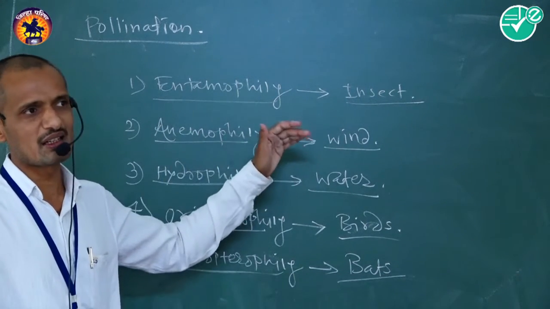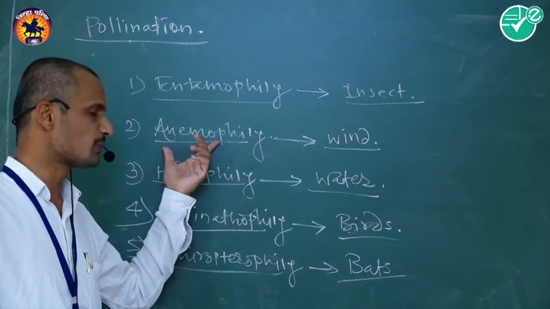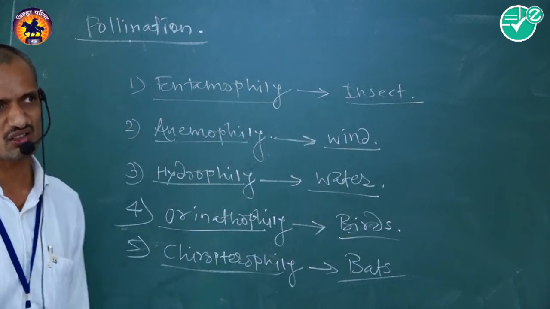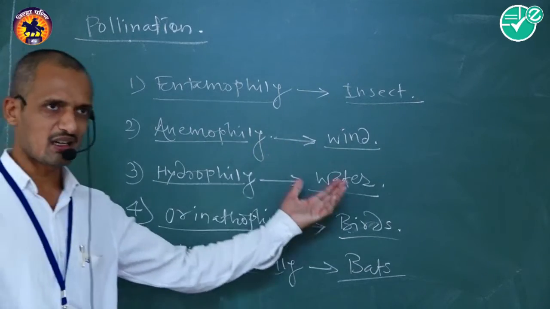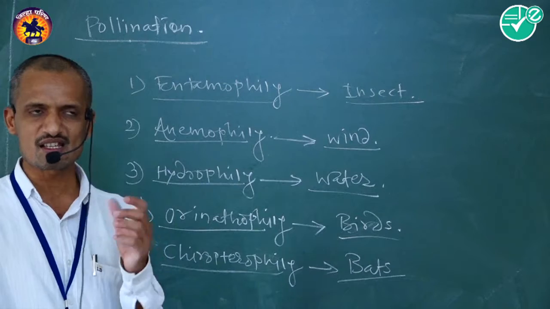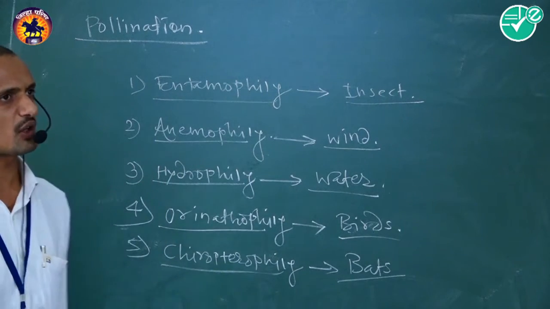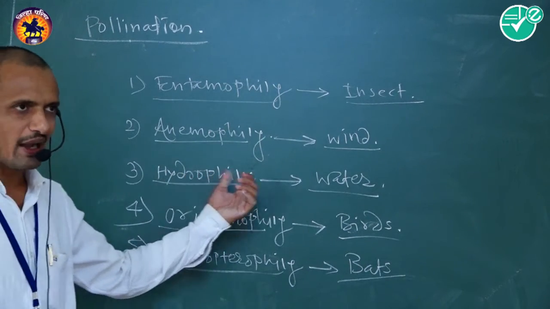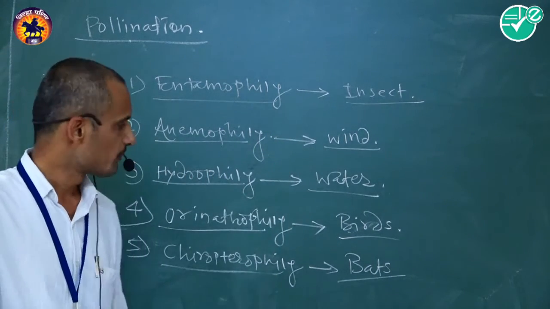When wind is the pollinating agent, it is called anemophilous pollination. Water, this physical or abiotic factor, is necessary to transport the pollen grain, and that is called hydrophilous pollination.